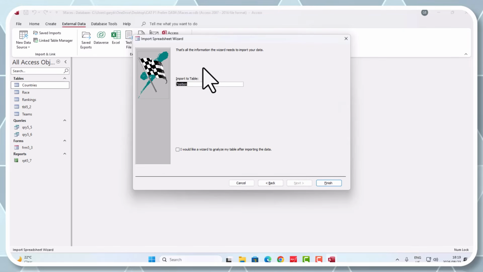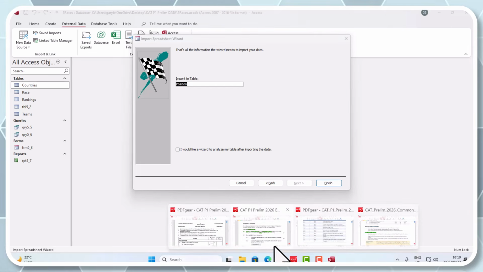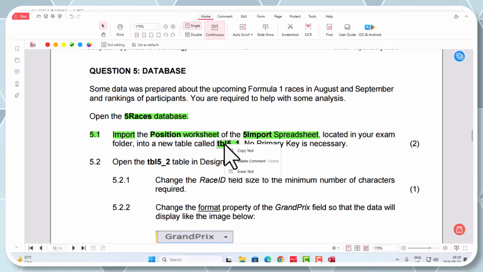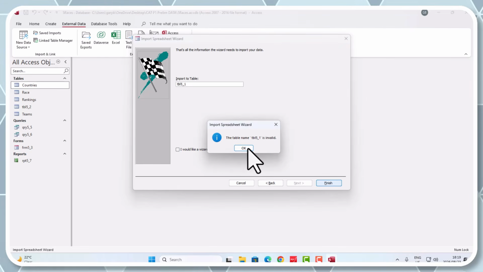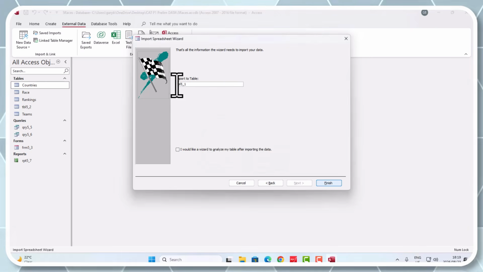All right, import to table. This is where we fill in the name that they've given us, and the name that they wanted there was, let's quickly check, 5 table underscore 1. Okay, 5 table underscore 1 is what they wanted. Let's go finish. Okay, the table 5 1 is invalid. Maybe that's just me. Sorry, guys. Yes, I had a space when I copied that. Okay, sorry about that. Let's go finish.